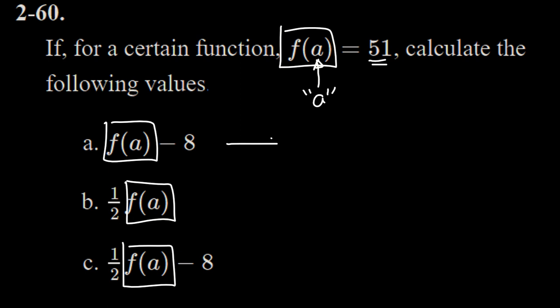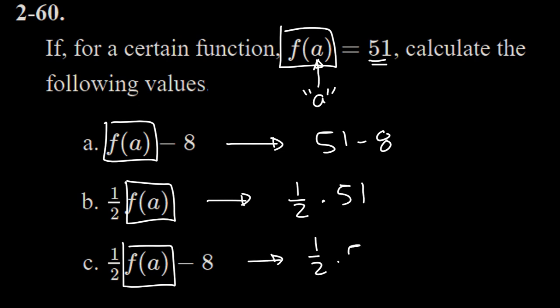So my answers are going to be, and you could do the arithmetic, just 51 minus 8. This is going to be 1/2 times 51. And this is going to be 1/2 times 51. And then we're going to decrease that by 8 units.